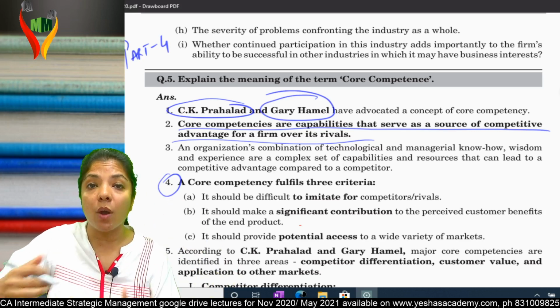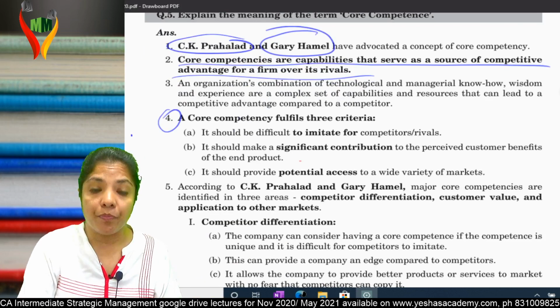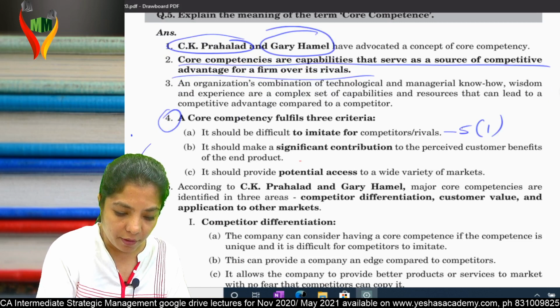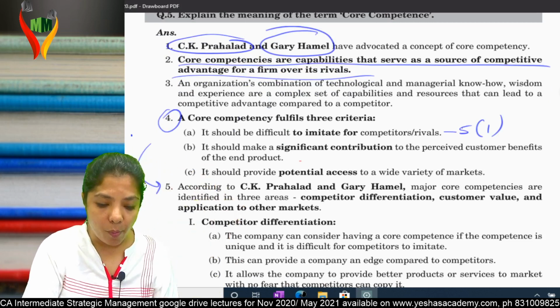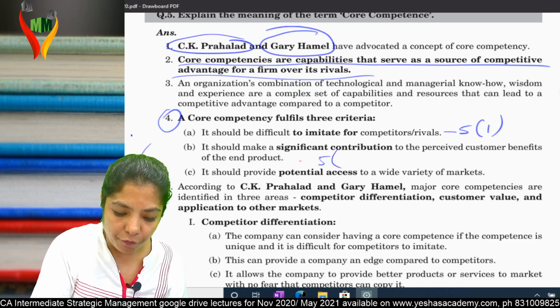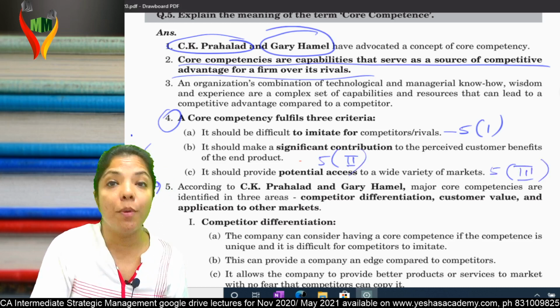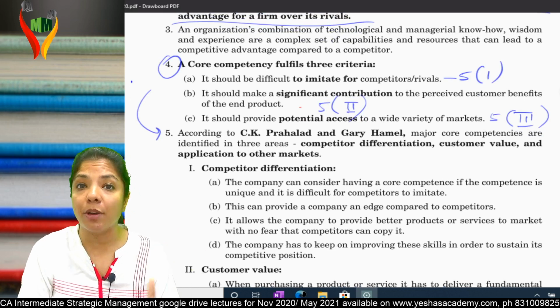Now how are we going to move? 4A is explained in 5.1, 4B in 5.2 and 4C in 5.3. I hope you're with me. Am I clear?